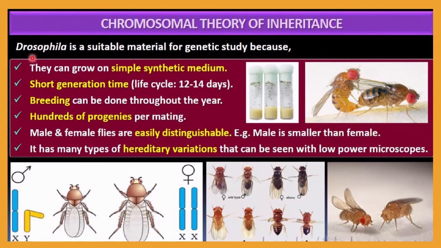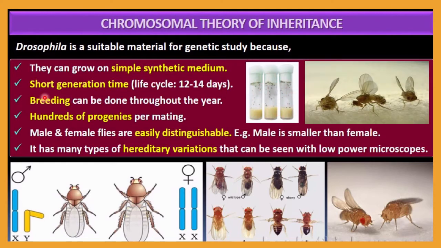Now let me discuss why he selected Drosophila melanogaster. Drosophila is a suitable material for genetical study because it can grow on a simple synthetic medium. Here you can see the simple synthetic medium they can grow on. Short generation time, the life cycle is only 12 to 14 days. That's why he selected Drosophila, because it is very easy to handle this type of organism during this life cycle. Only 12 to 14 days they have to be maintained. Breeding can be done throughout the year, there is no specific season for breeding. So these are all the reasons behind the selection of Drosophila by Morgan.